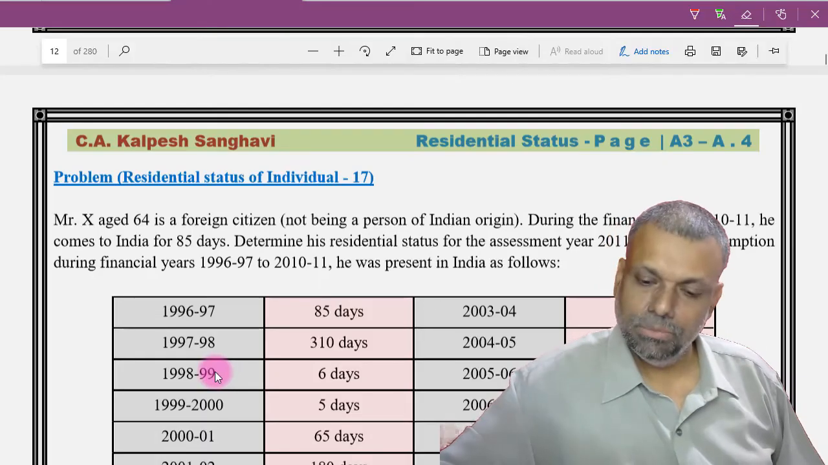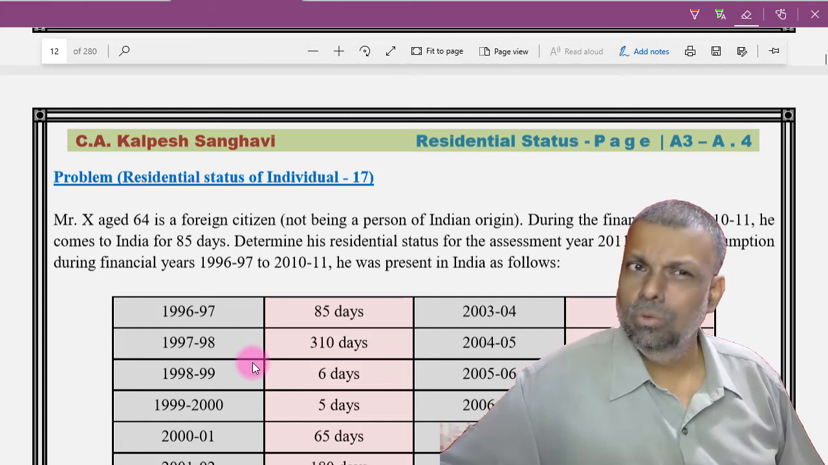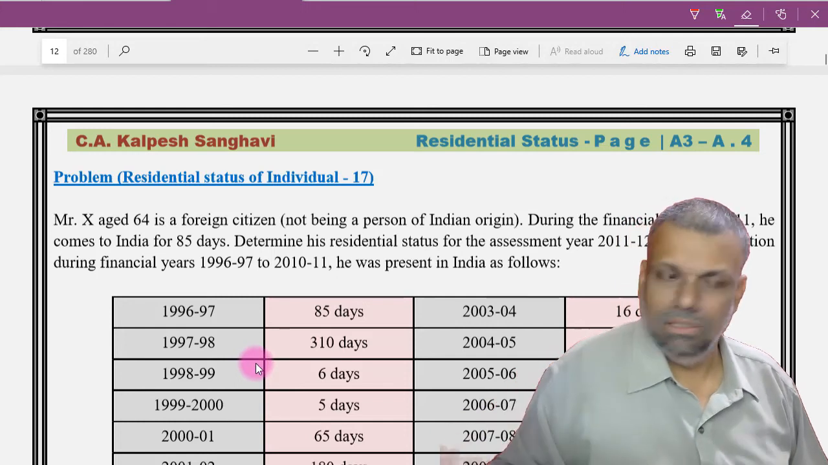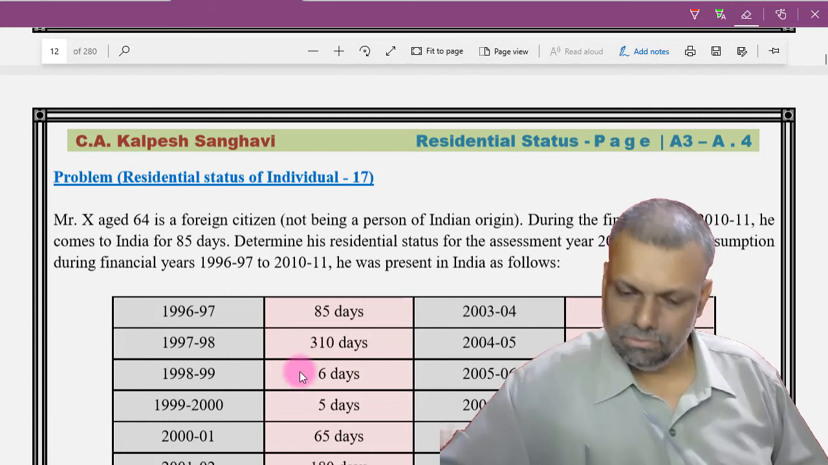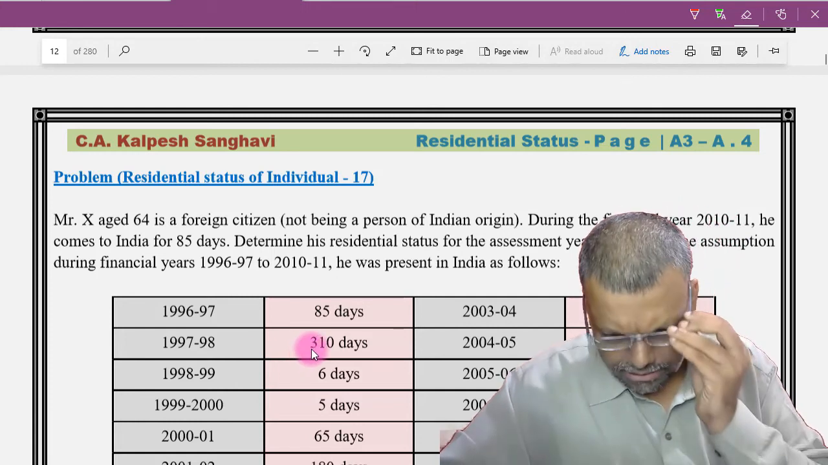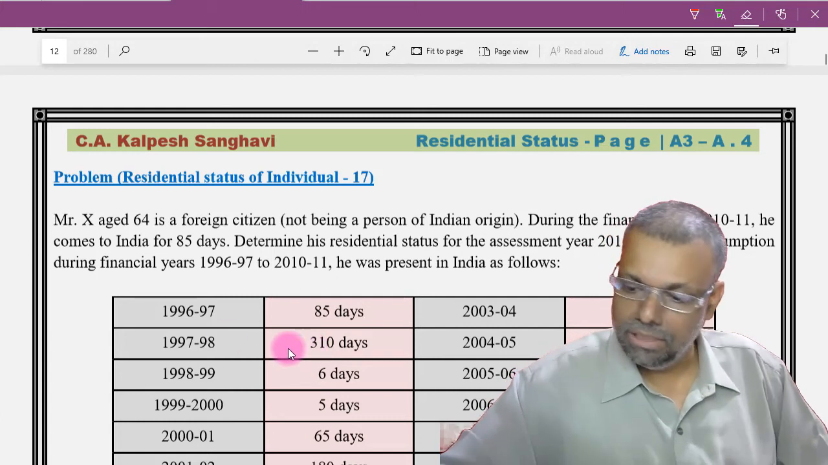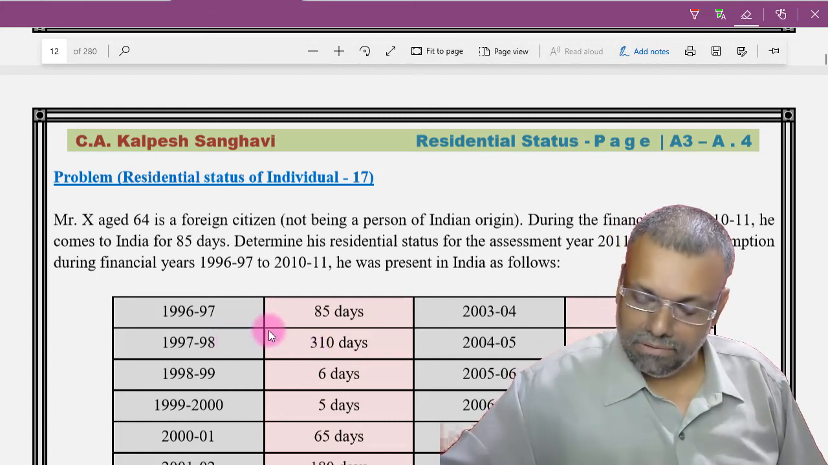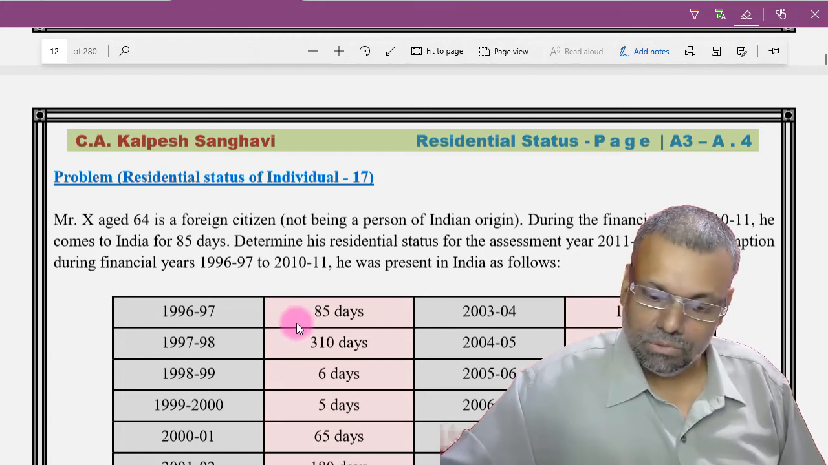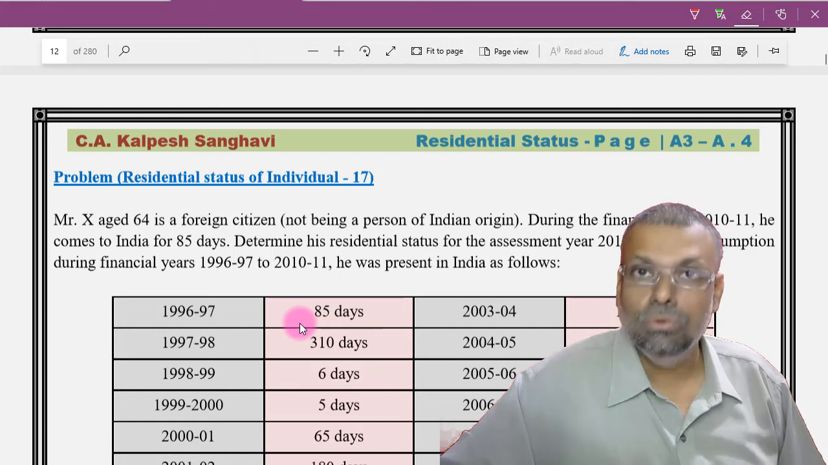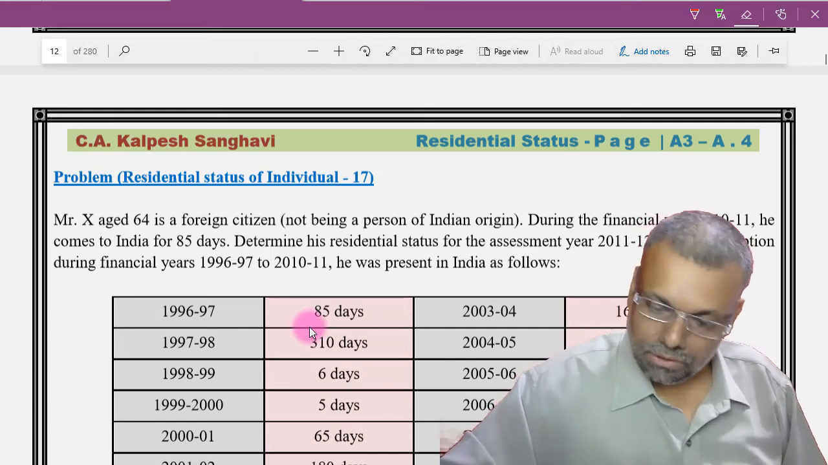Now friends, come to this particular question, and this question is very much similar to the previous question. So I will do it in a very fast possible manner, and that way once you have understood the previous question, these things will become very simple. Mr. X, age 64 years, is a foreign citizen, not being a person of Indian origin. During the financial year 10-11, he comes to India for 85 days. Determine his residential status for the assessment year 11-12 on the assumption during the financial year 96-97 to 2010-11, he was present in India as follows.